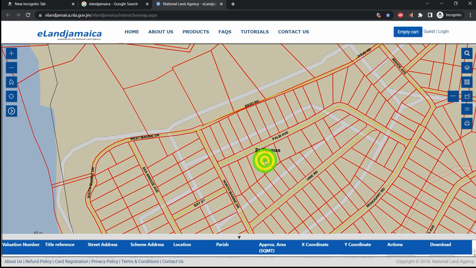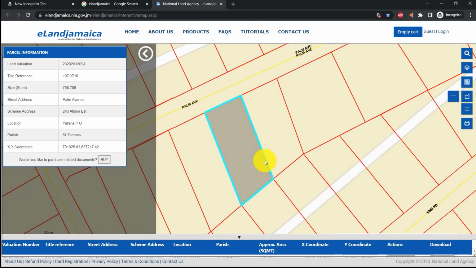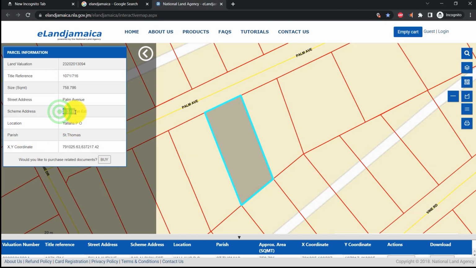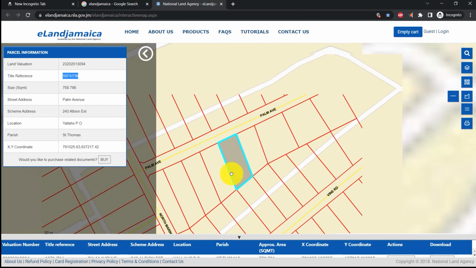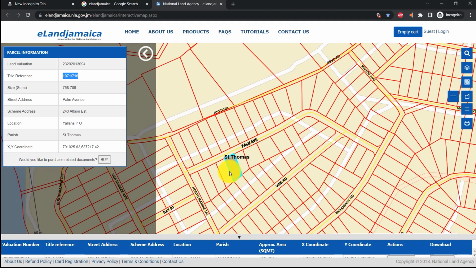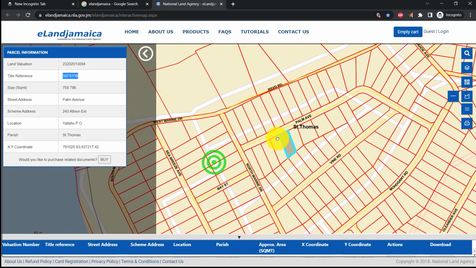We click on this one, and it gives us the address of the area, which is 242 Albion Estate, Yallahs PO, and it gives us the area of the lot size, 758.786, and a title reference number that is available for us. So if you are working on developing this area or you have access to this land, then you can have this information so you can do some groundwork.